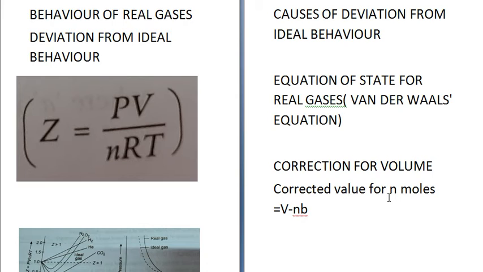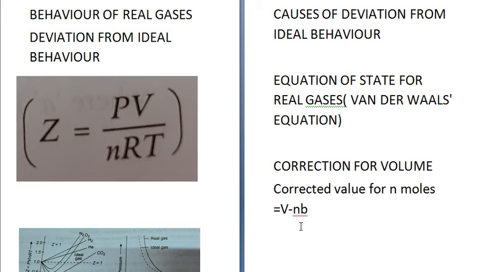So the repulsive forces cause molecules to behave as small but impenetrable spheres. The volume occupied by molecules also becomes significant because instead of moving in a volume V, they are now restricted to volume V minus nb, where nb is approximately the total volume occupied by the molecules themselves. And b is a constant and it is termed the excluded volume.